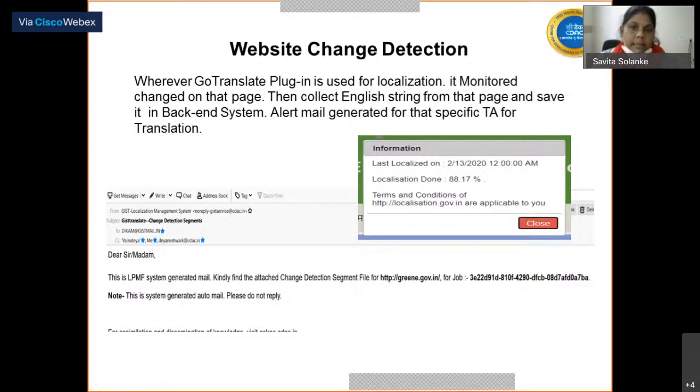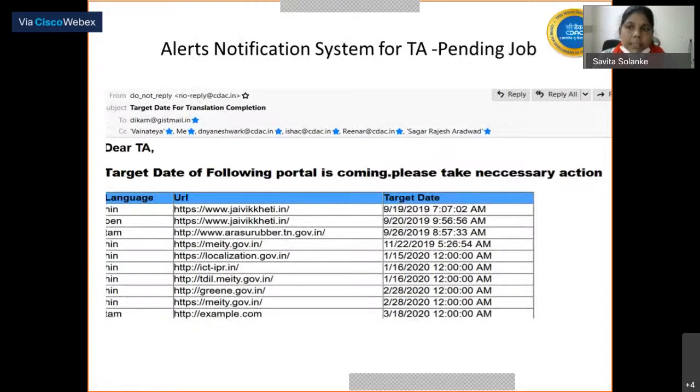contribute the translations. This is the alert notification system for pending jobs, and every morning at 8 o'clock we send an alert to the translator agency that this many jobs are pending from your site. Please take action to complete this job before time. This alert notification is sent to the translator 2 days before the completion of the job.